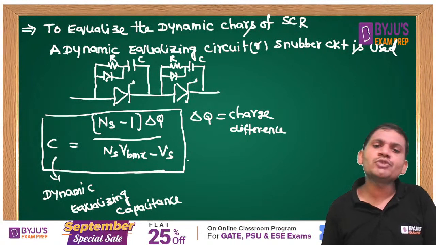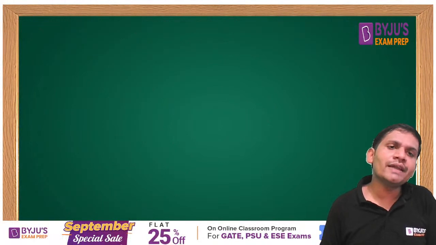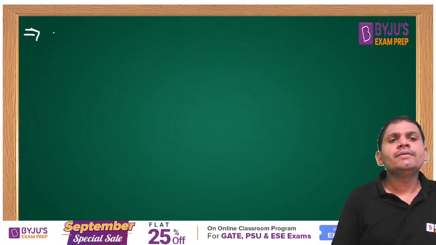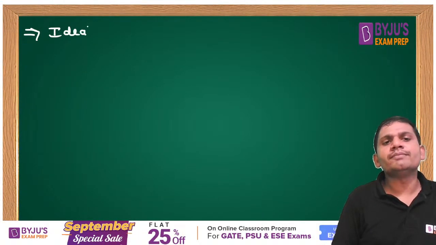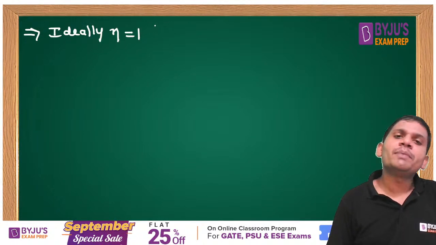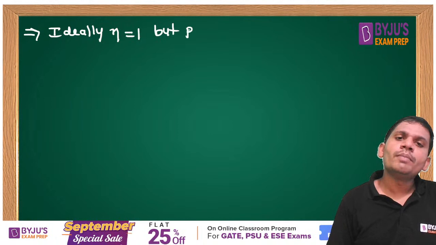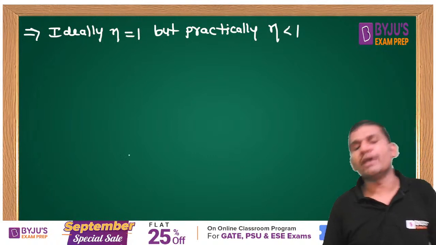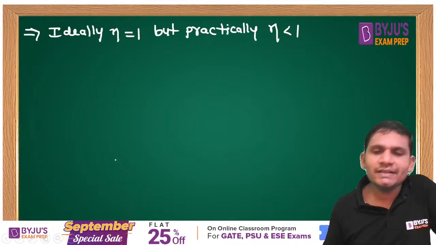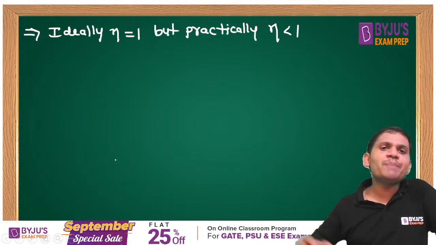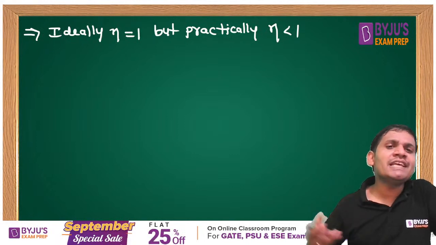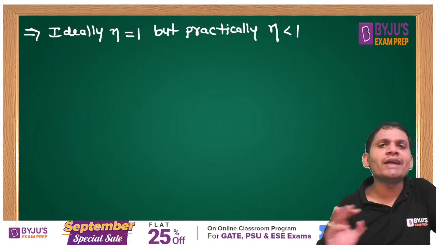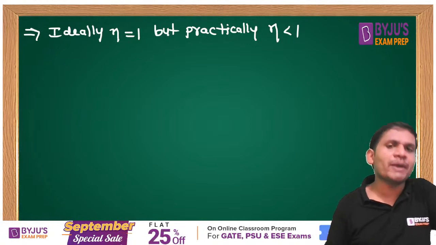But a point to remember, students: ideally string efficiency equals 1, but practically string efficiency is always less than 1. These are the points you remember. All these points are with respect to SCR, whatever I explained.